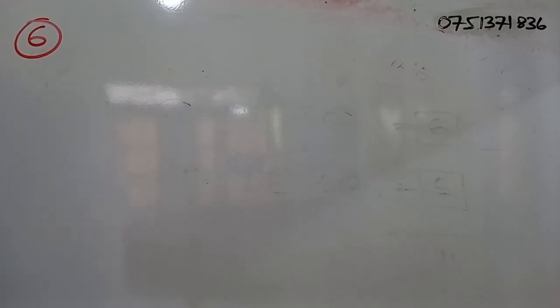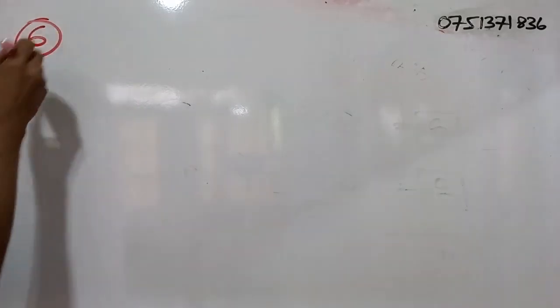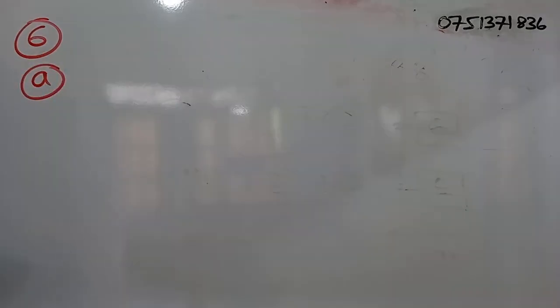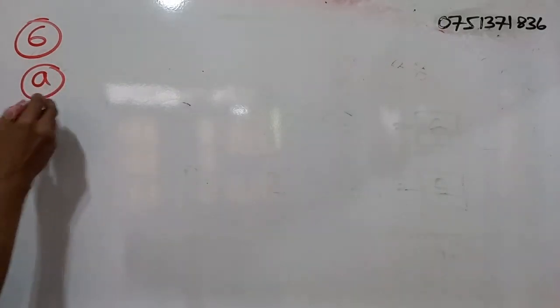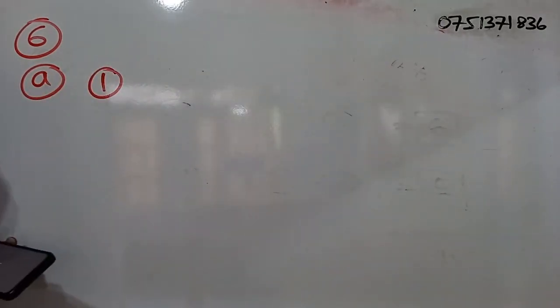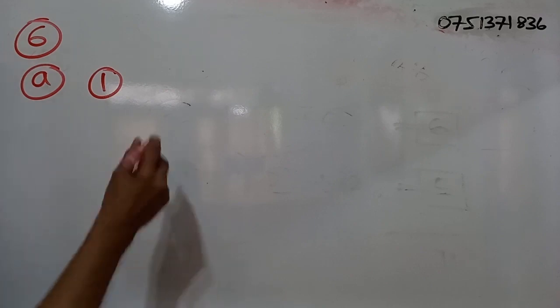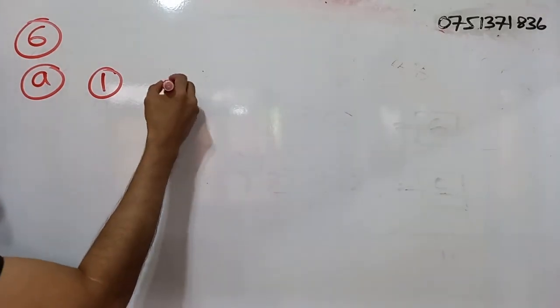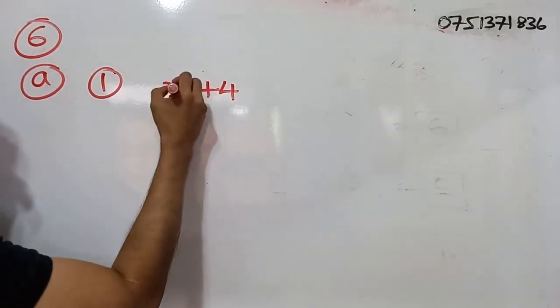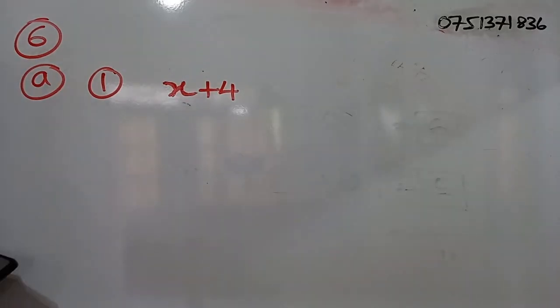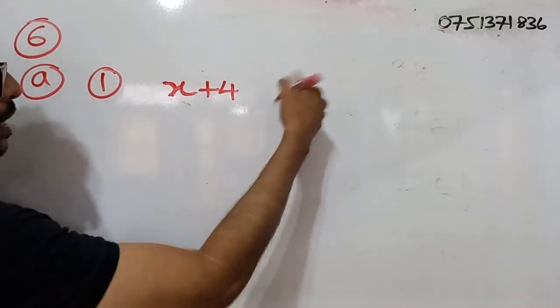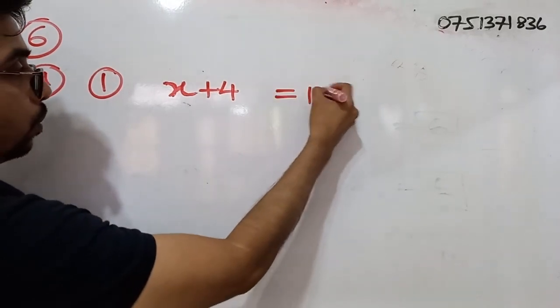Question number 6. In question number 6, we have part A, part B and part C. Right. So we will start from part A. Build up simple equations for each of the situations given below. Right. So part 1, what do we have? When 4 is added to x, the result is 12. 4 is added to x. That means x plus 4. X plus 4. Right? The result is 12 means this is equal to 12.